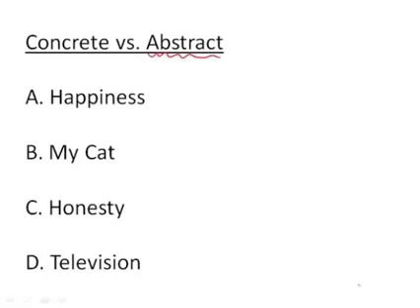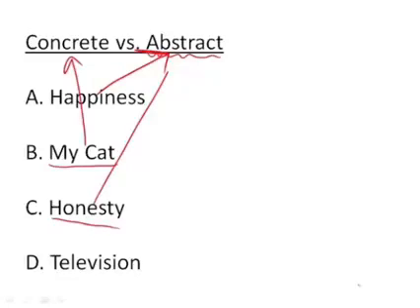So, happiness. Can you touch happiness? Can you imagine happiness in your hands? No. So therefore, happiness is abstract. It exists in our mind, this idea that we feel a certain way, but it is not something you can reach out and touch. Wow, my cat. Of course, you're not here in California, but if you were, you could very well reach out and touch my cat, because my cat is concrete. Honesty. Can you touch honesty? And if so, how does it feel? Well, you can't answer that question because you can't touch honesty, therefore honesty is abstract.